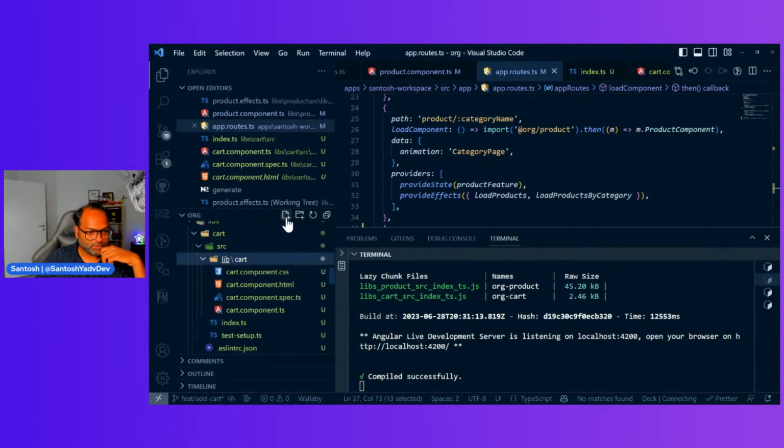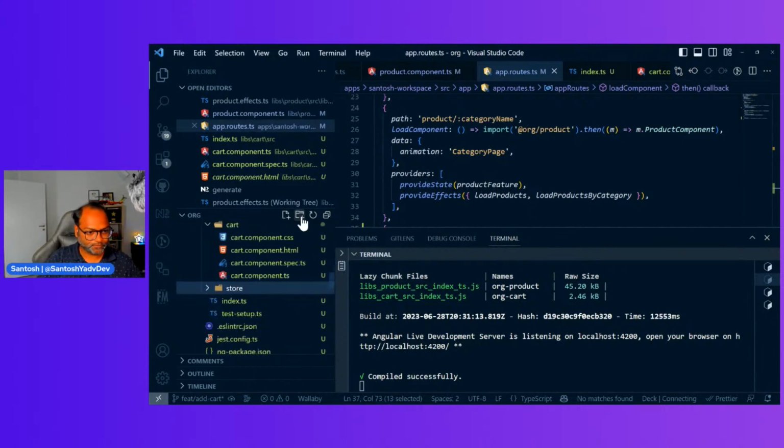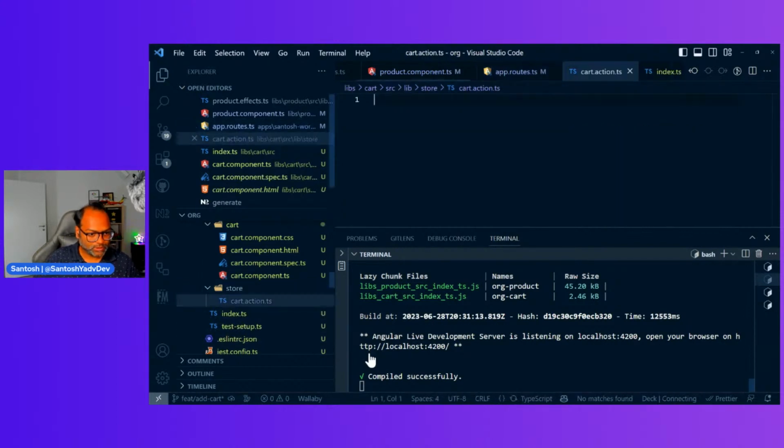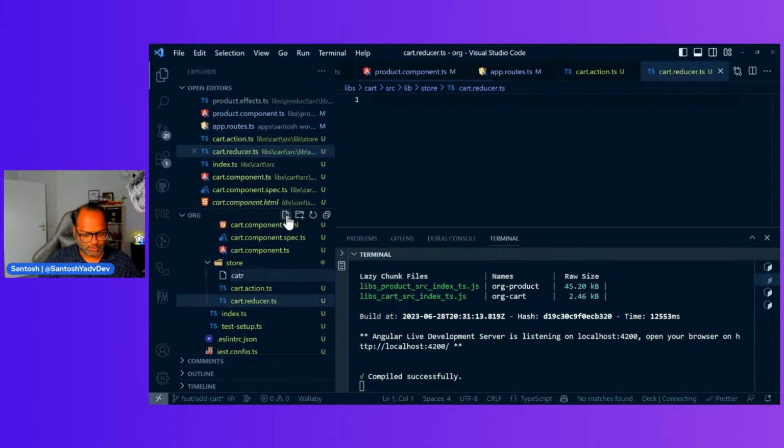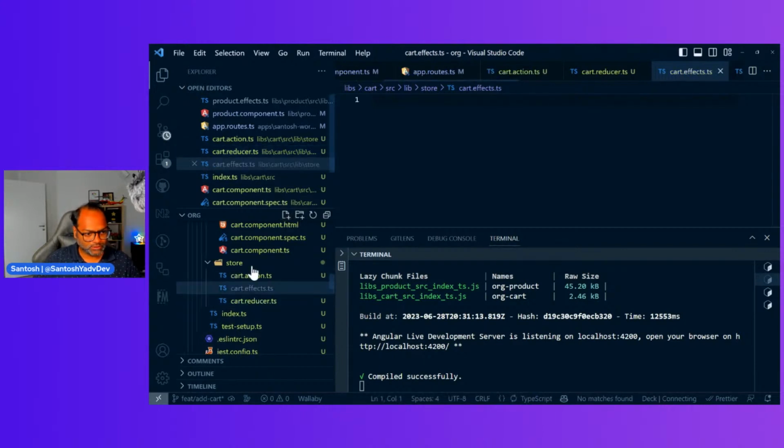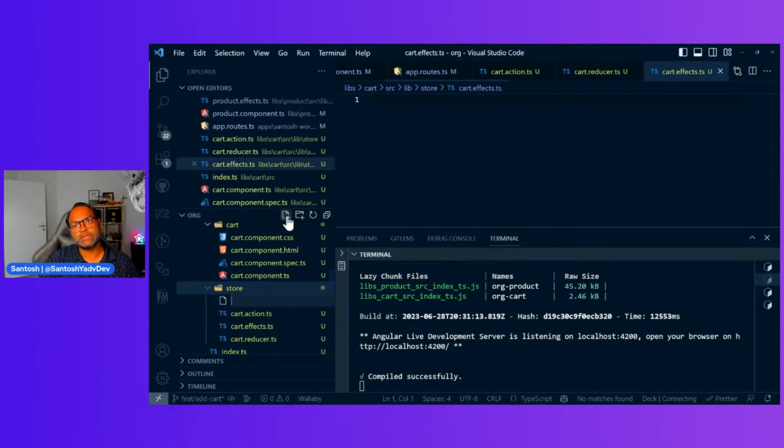And we do that using the store. And we add cart.action.ts, sorry, yes, and what we need is cart.user.ts. For cart, we need effects, and finally we need a selector.